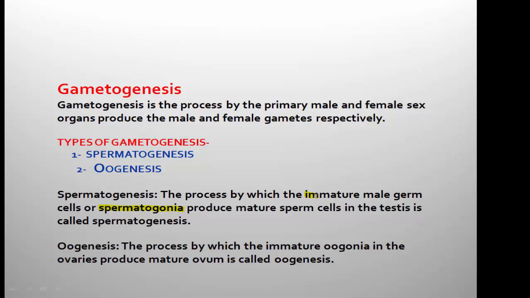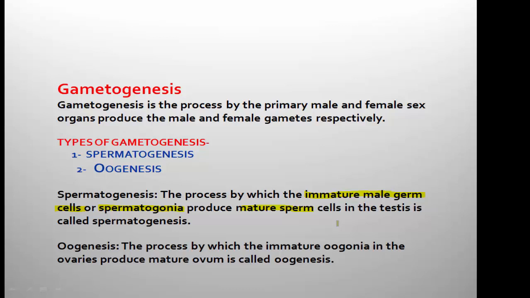Remember, these are immature male germ cells. What is the name for immature male germ cells? Answer is spermatogonia. From these spermatogonia, the mature sperms, that is male gametes, are produced in the testis.